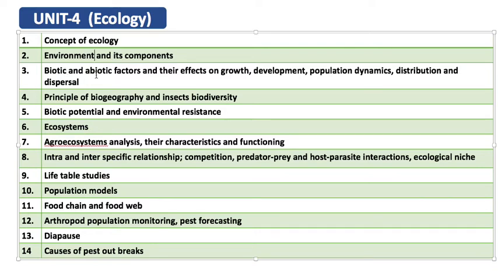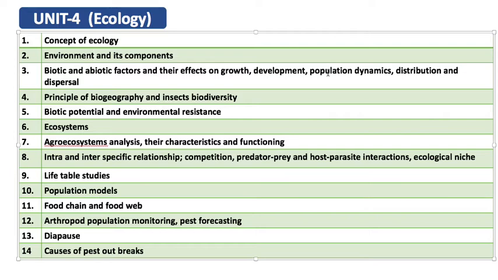Then abiotic factors: temperature, relative humidity, wind current, air current, edaphic factors, and how these affect population development and population dynamics. Population dynamics means change in the number of the population. There is a certain average population size in every ecosystem. Above and below it there is a population fluctuation, known as population dynamics.